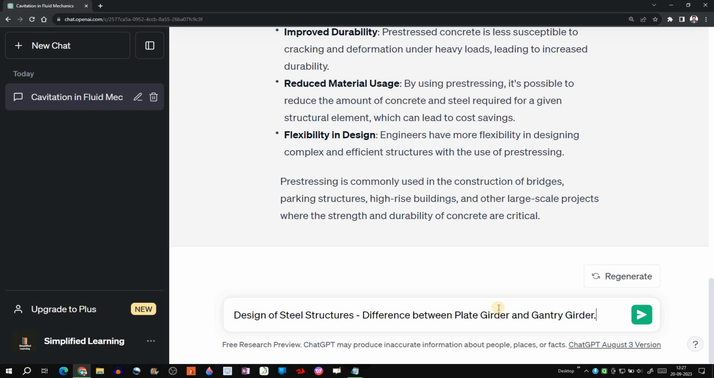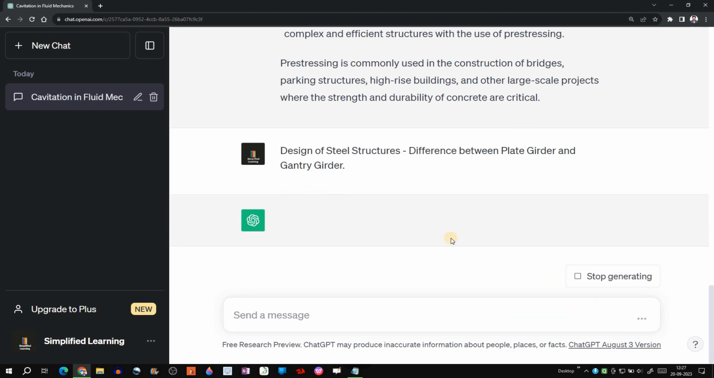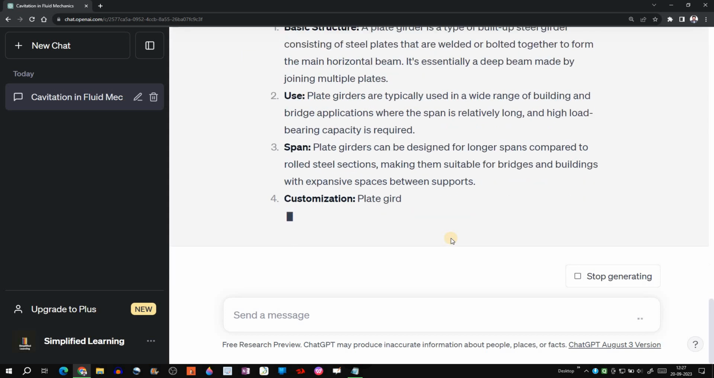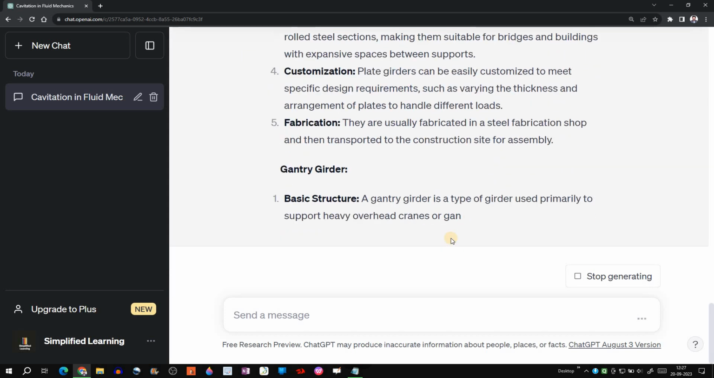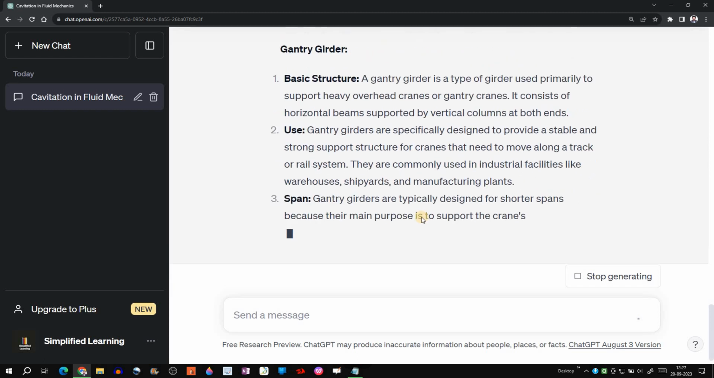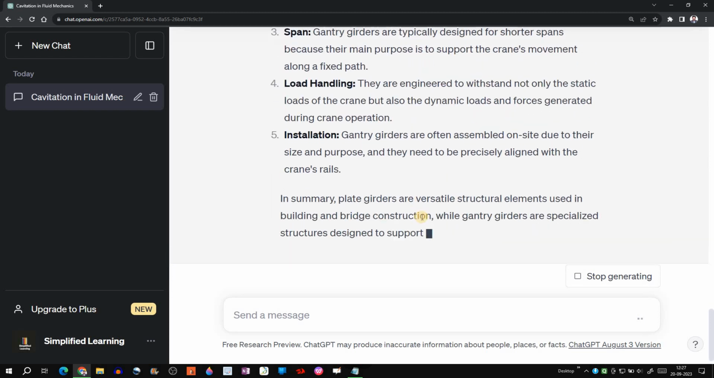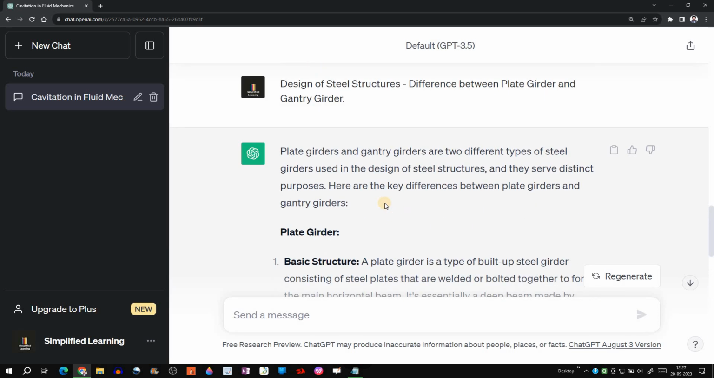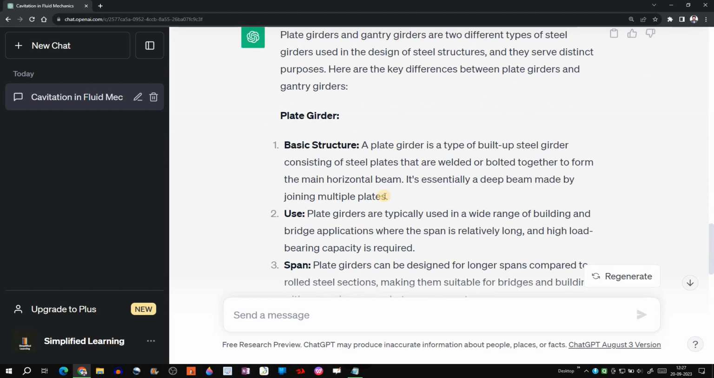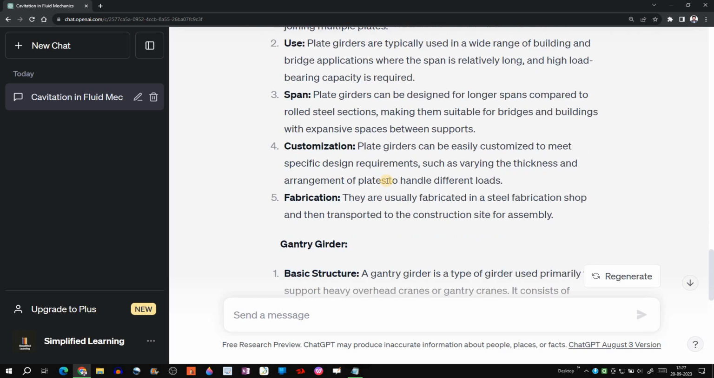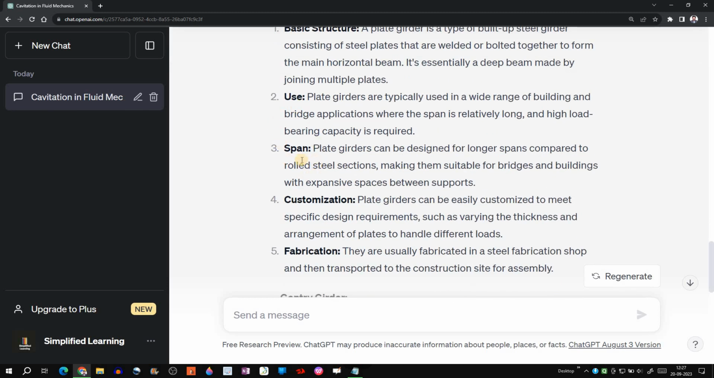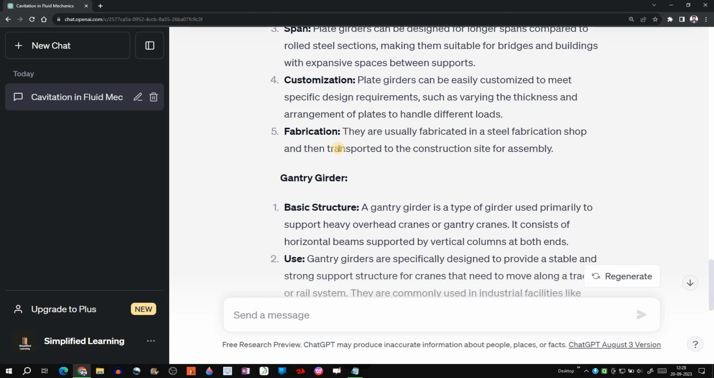Let's put the question here. Okay, it has started generating. And if you can see, it is giving a pretty fast response, right? All right, it has summarized its answer. Then it has given the differentiation between plate girder and gantry girder based on basic structure, use, then span, customization and fabrication.